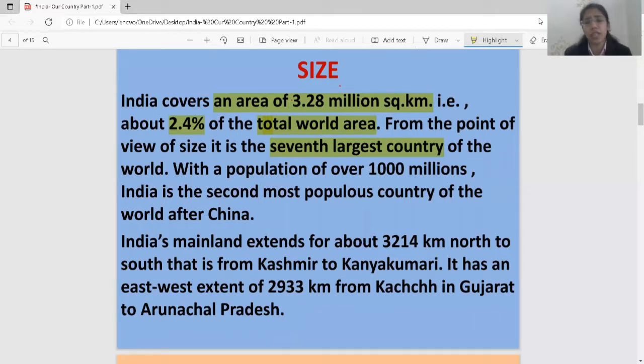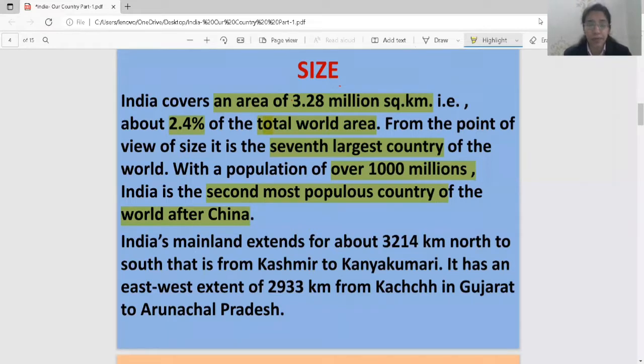How much population is there in India? With a population of over 1000 million, we are the second most populous country of the world after China. According to population, China is first. The second populous country is India. Population means the people who are living in the country. So in China the most people live. Second number is India.